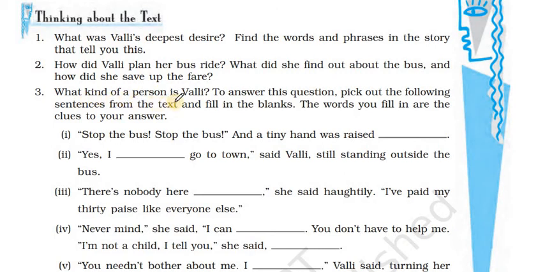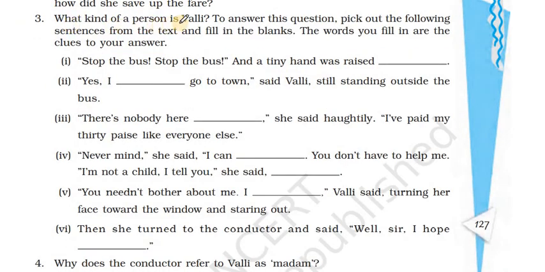What kind of a person is Valli? To answer this question, pick out the following sentences from the text and fill in the blanks. The words you fill in are the clues to your answer. So what kind of a person is Valli? So Valli is a very confident, curious, determined 8-year-old girl. So let's fill in the blanks.